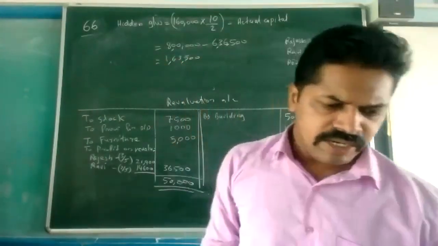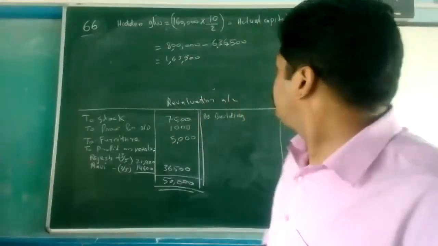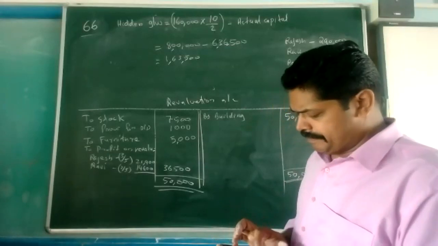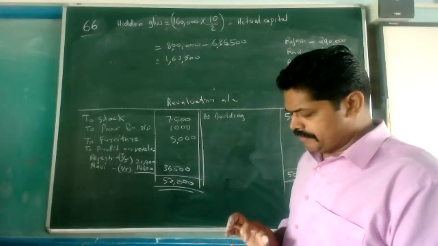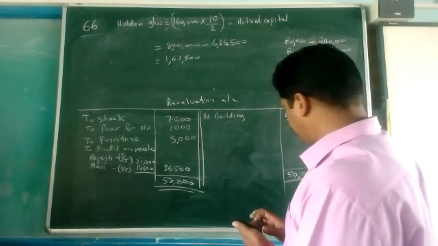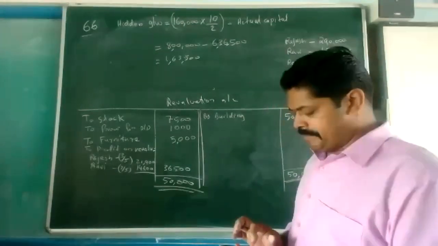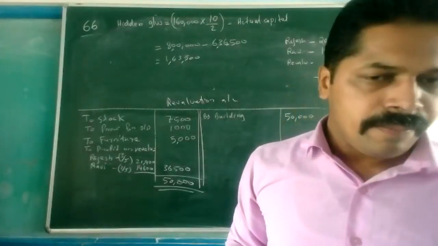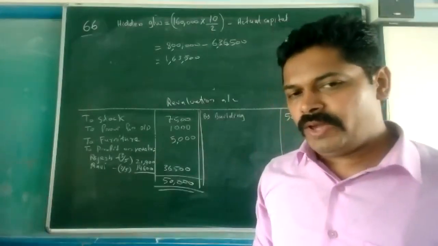Is the answer correct or not? Check it. 1,63,500 is coming. This is the total goodwill of the firm.